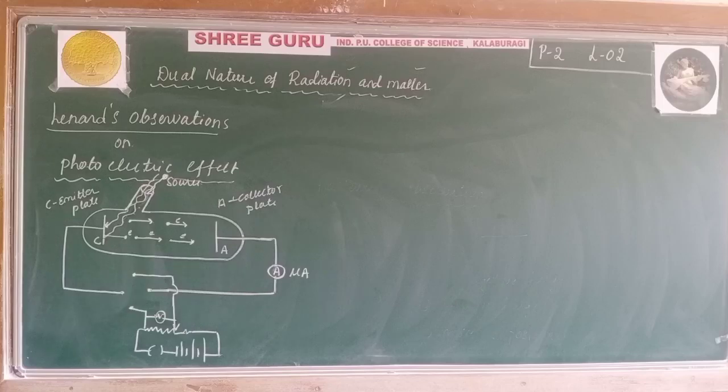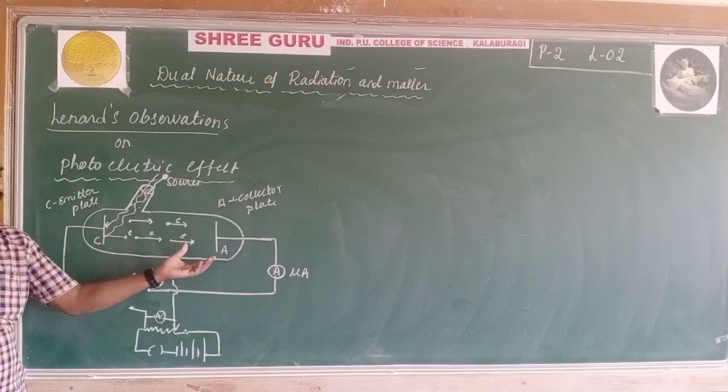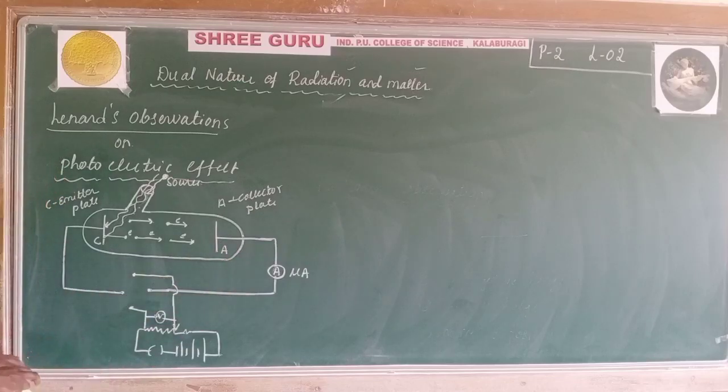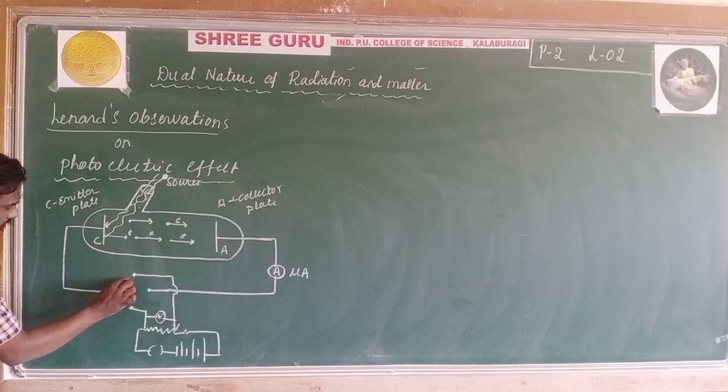When light of suitable frequency is incident on the cathode plate, that is the emitter plate, electrons are emitted from the cathode and collected by the anode plate, and conduction starts.